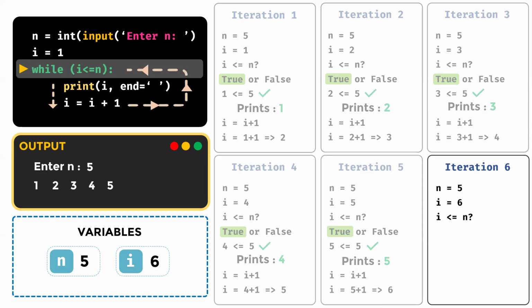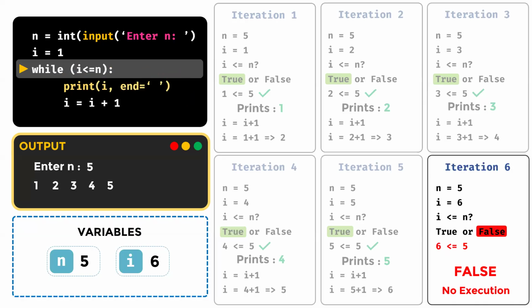Now check the condition. I less than or equal to n. That is 6 less than or equal to 5. That is true or false? Obviously false. 6 is not less than or equal to 5. So our condition failed. You should not execute the statements inside the loop. So the loop will not execute. It is going to skip the loop statements. What are the two statements that we have inside? We have the print statement and the increment statement. These two statements will be skipped and it is going to execute the statements after the loop.